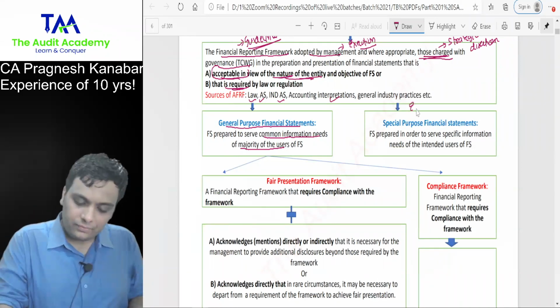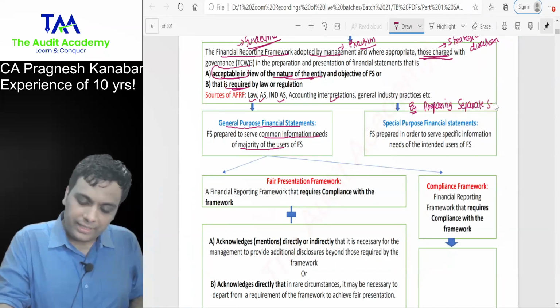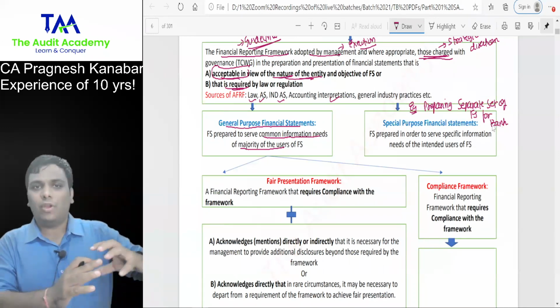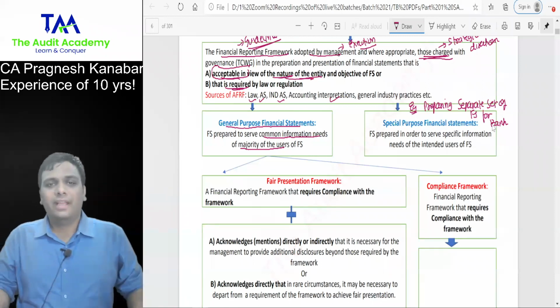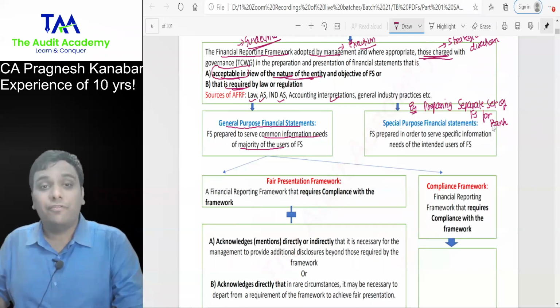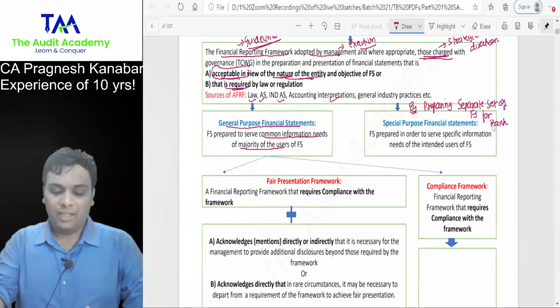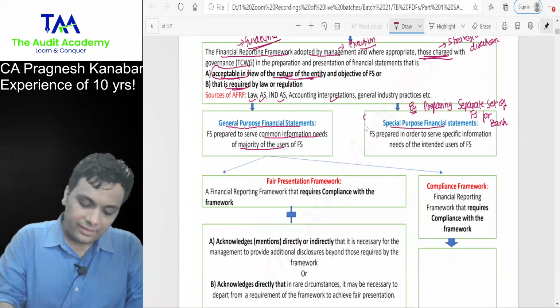Example, preparing a separate set of financial statements for bankers because they want to apply for some project finance. They will prepare balance sheet and P&L in a different format as required by the bank. Now that is nothing but SPFS.